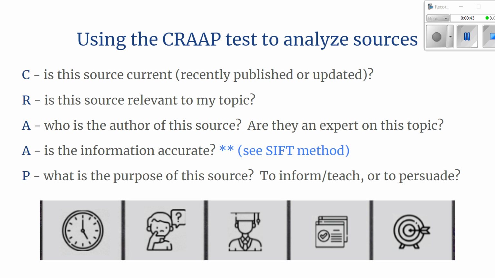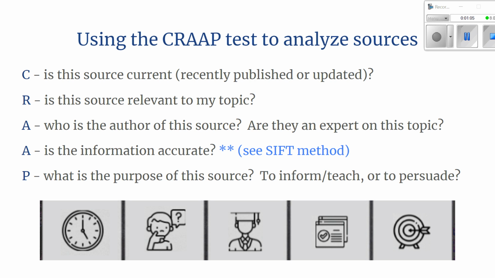Two of the A's. The first A, who's the author of this source? It might also be the editor. Basically, is that person an expert on any given topic? The second A is, in this article or this source, is the information accurate? Could we verify that those pieces of information are really true using other sources or background knowledge?